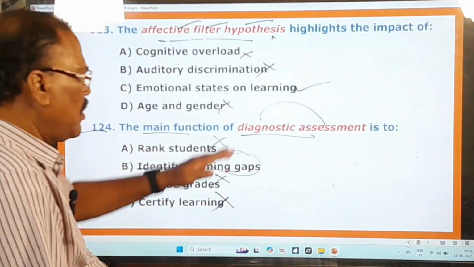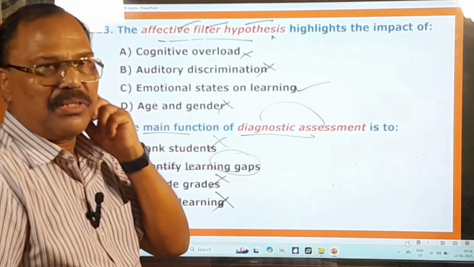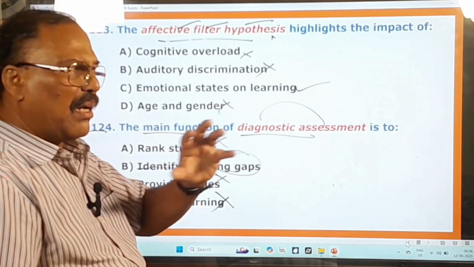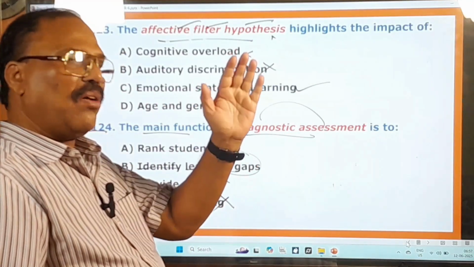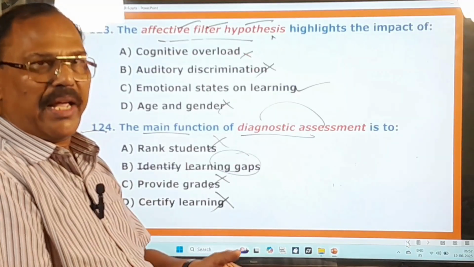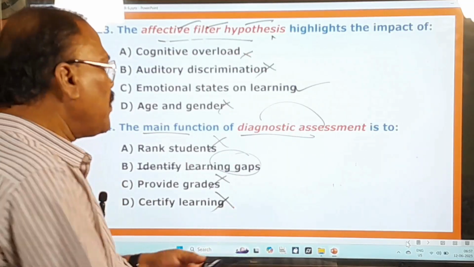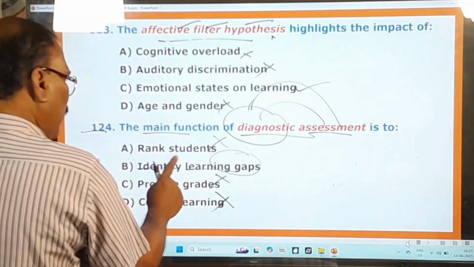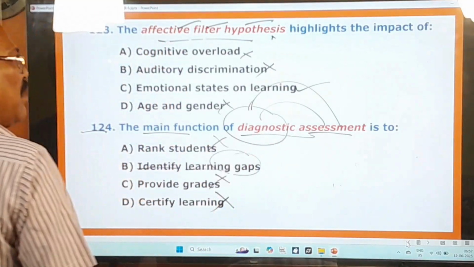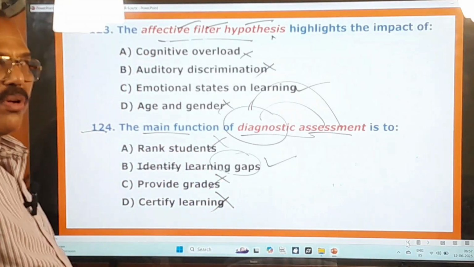That means this test is generally conducted only to ascertain from the children whether they are learning all the things properly or not, whether they are progressing or regressing in that particular area, whether they are feeling comfortable or not. So that's why it is called diagnostic assessment. Therefore this kind of test is called a diagnostic assessment, and only B is the right one. And now you move on to other questions.